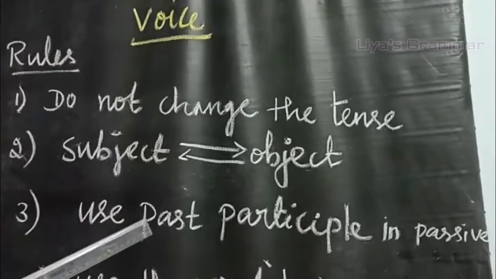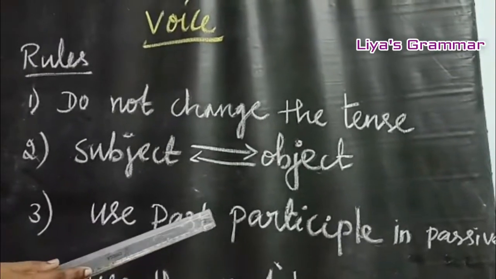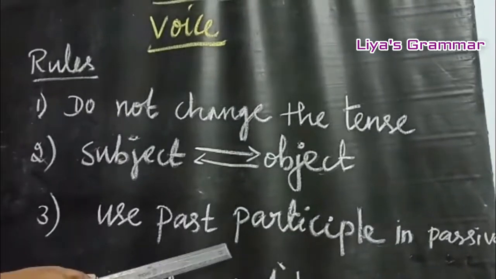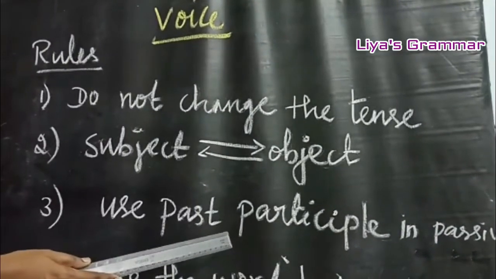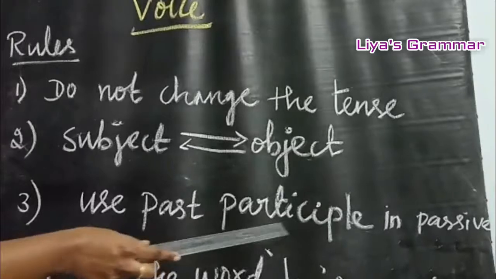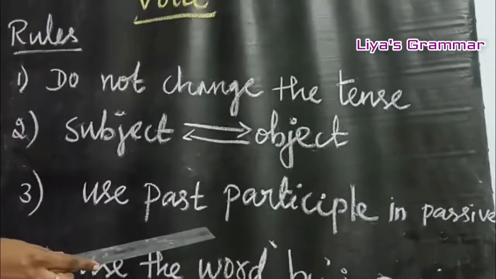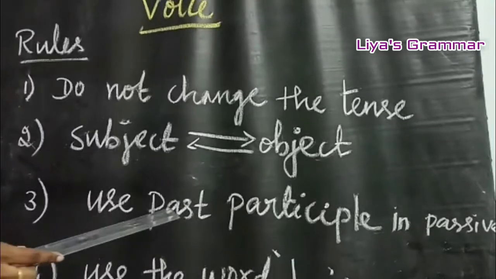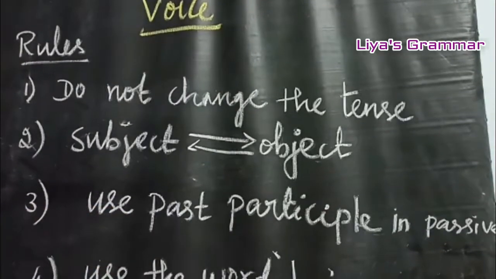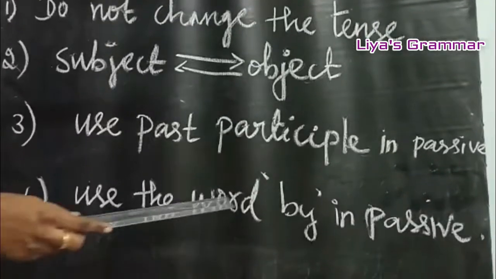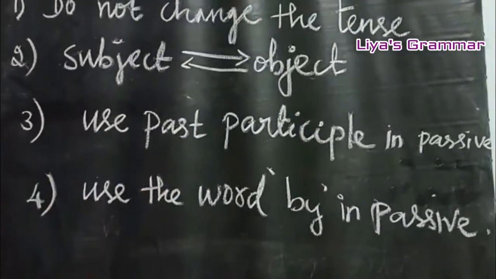For example, drink, drank, drunk. Drunk is the past participle. Write, wrote, written. Written is the past participle. Likewise, you must use past participle in passive voice. Fourth one, you must use the word by in passive voice.